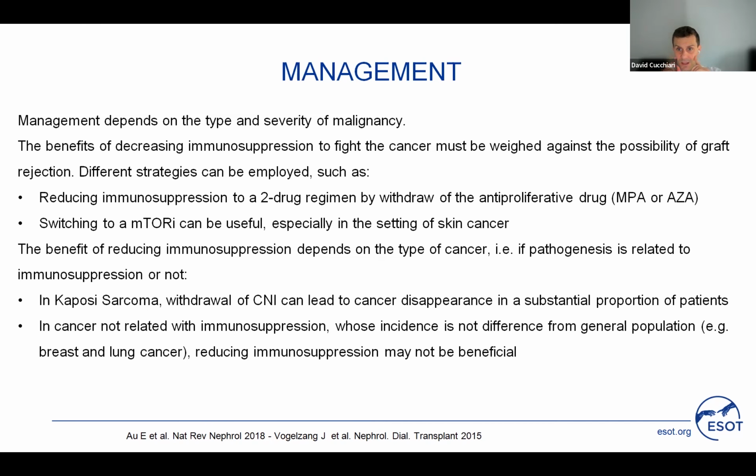This implies that if the pathogenesis of the cancer is related to immunosuppression, it's most likely that reducing immunosuppression will increase the likelihood of treating the cancer. For example, in Kaposi sarcoma, withdrawal of CNI can lead to cancer disappearance in a substantial proportion of patients. On the other hand, in cancers that are not related to immunosuppression and whose incidence is not different from the general population, for example breast and lung cancer, reducing immunosuppression may not be beneficial.